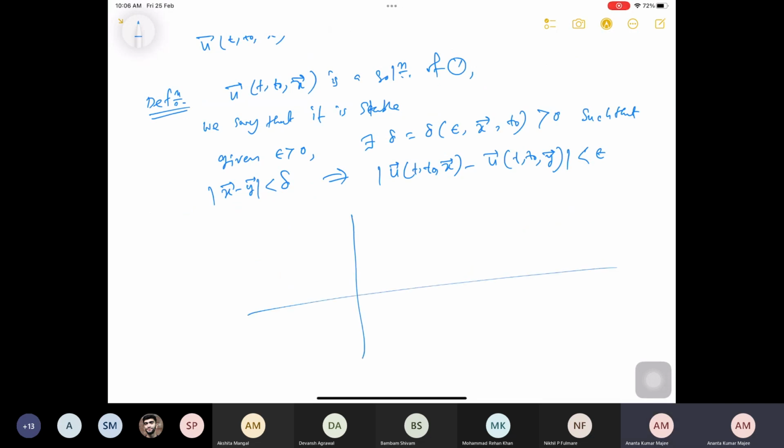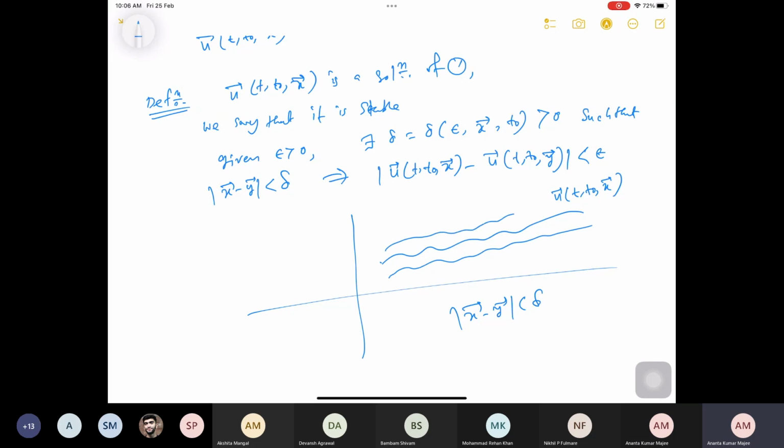In particular, something like this: suppose this is my t0, and maybe this is your solution, the trajectory of your solution u of t, t0 and x vector. Then if x vector minus y vector is less than delta, or y is in the ball of x0 with radius delta, then the solution starting from y should be something like this.